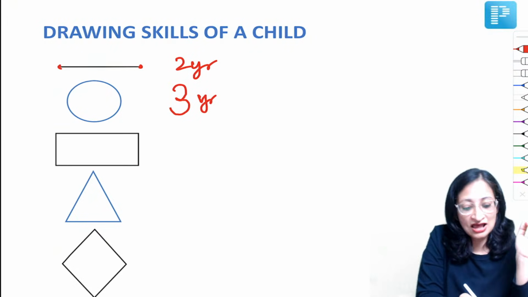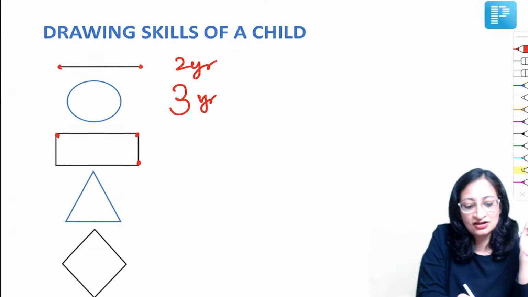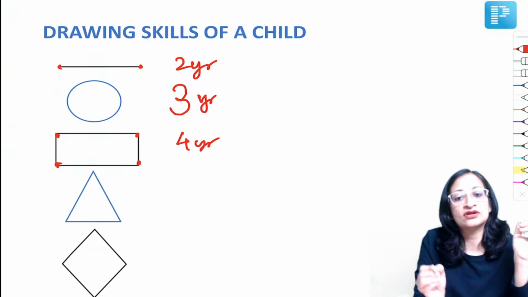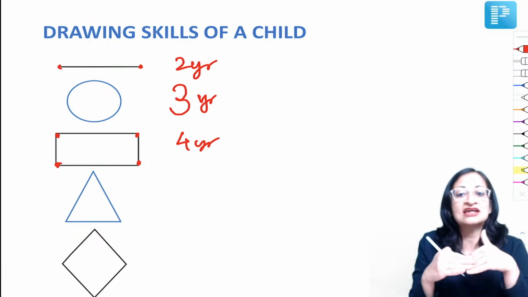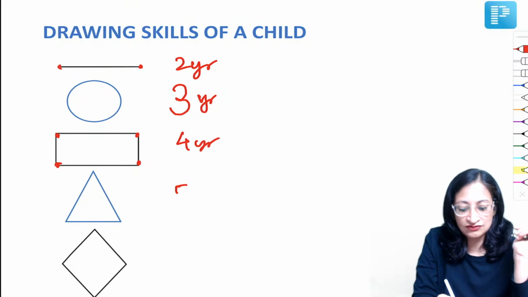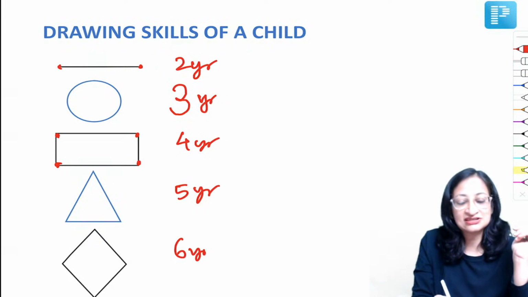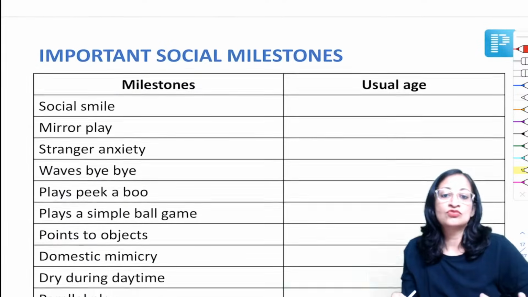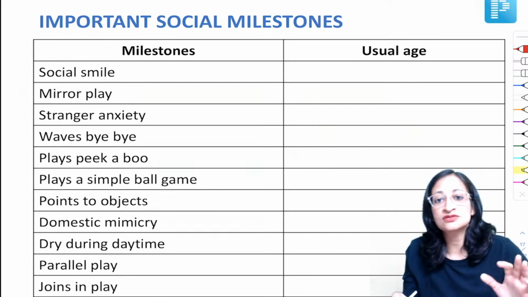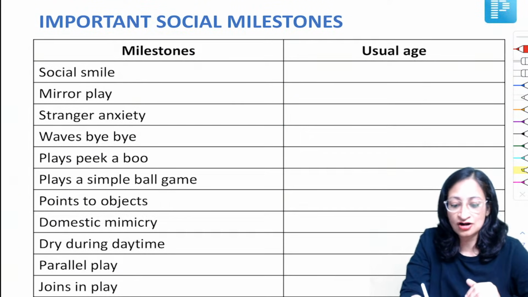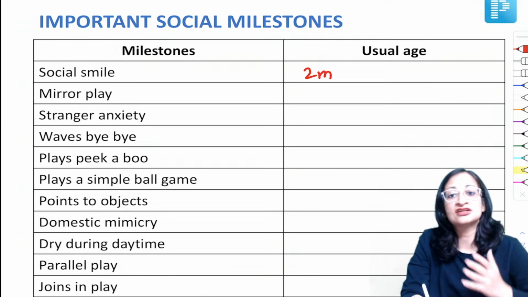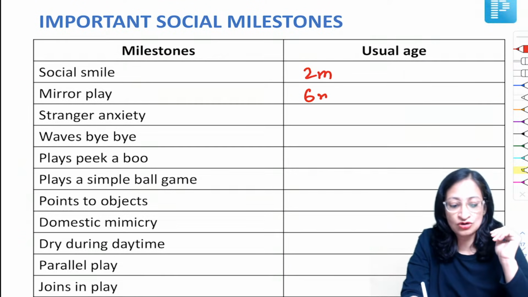A rectangle has got 4 vertices, okay? So, copying a rectangle at 4 years. Triangle, drawing oblique lines is more difficult for the child, so at 5 years. And copying a diamond comes at 6 years, right? Moving ahead to some social milestones, the most important one, social smile comes at around 2 months of age. Mirror play, the child smiles at his own mirror image around 6 months.